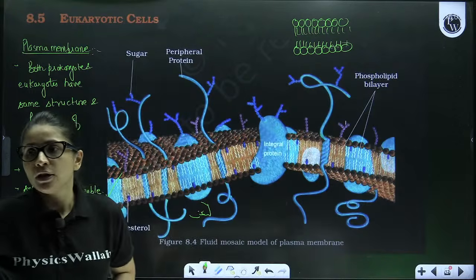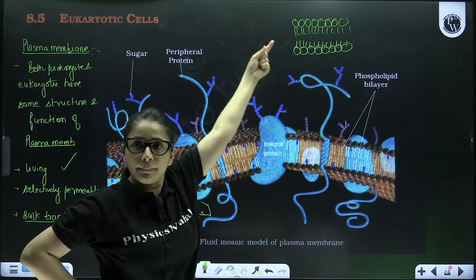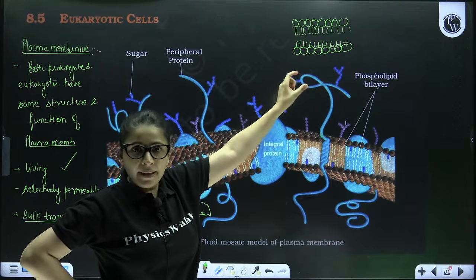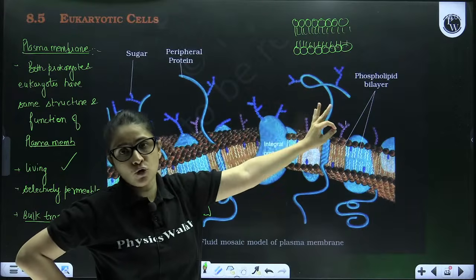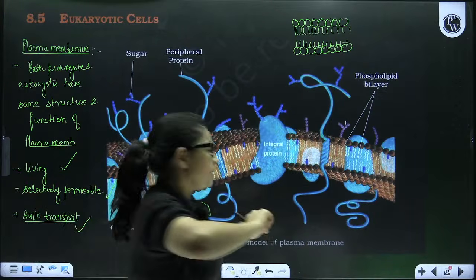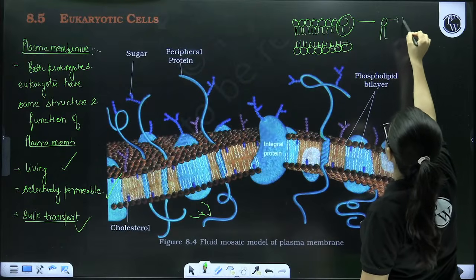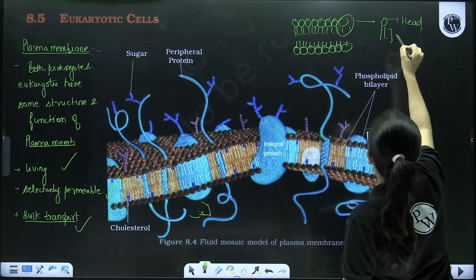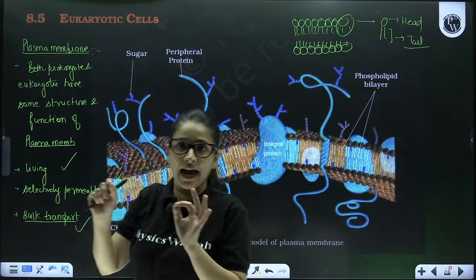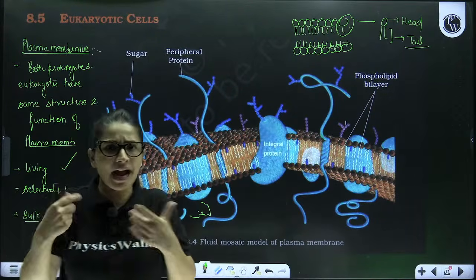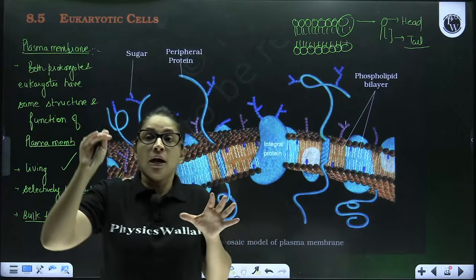Okay, now shall I continue? So basically we have two layers of the lipid, the upper and the lower. Remember, these lipids are mostly associated with phosphate. Therefore, they are also called phospholipid. Now, I'll take out one molecule of the lipid to make you understand. This circle is called the head, and this is the tail part. Remember, the head is made up of saturated hydrocarbon, which is hydrophilic in nature. But the tail is made up of unsaturated hydrocarbon.